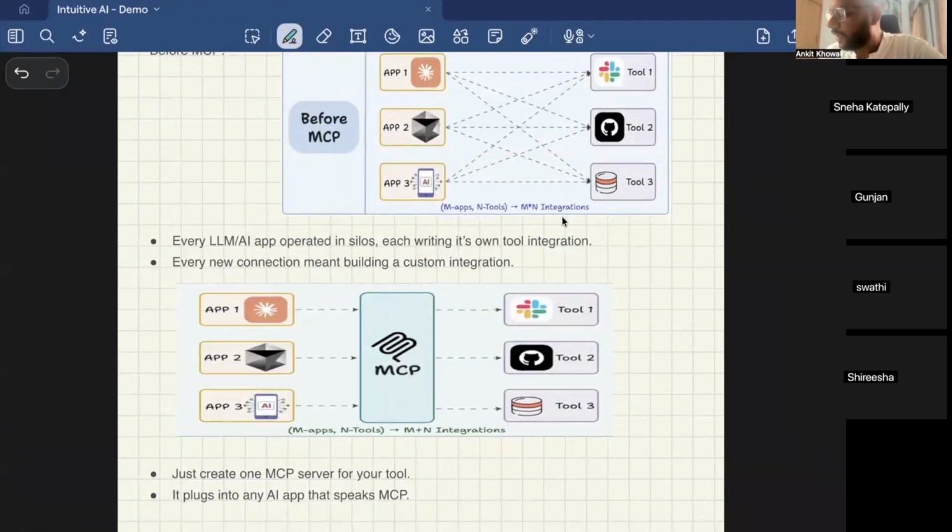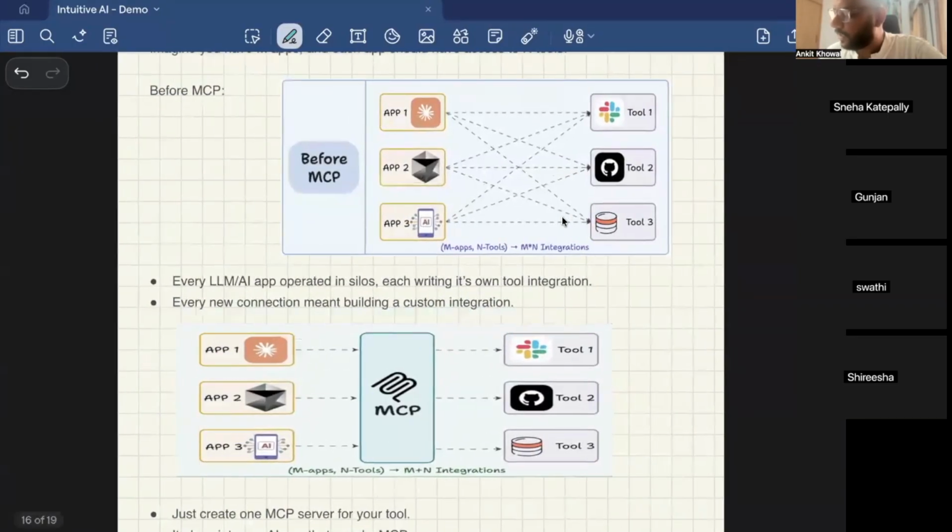What each of these things, Slack, GitLab, and the rest, will do is tell the MCP server that these are the tools that I can give you access to, and this is the structure of the functions that I have. Now, if app 1 wants to get some info from Slack, it will not talk to Slack directly, and I don't have to code that. I will just talk to the MCP server and give a query in natural language, get me all these messages, and app 1 will be able to do it. I don't have to code all the functionality of connecting to Slack, talking to it, and everything.